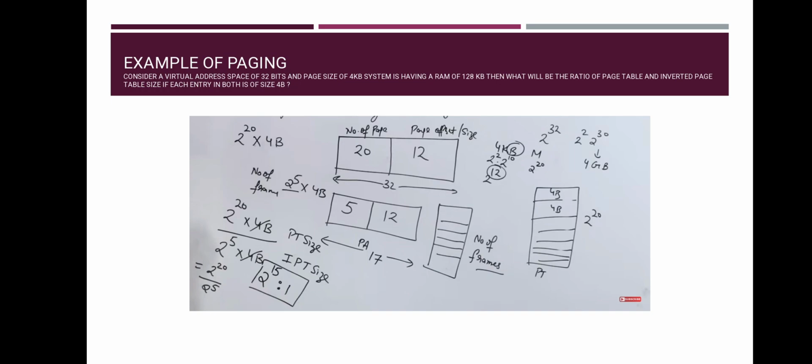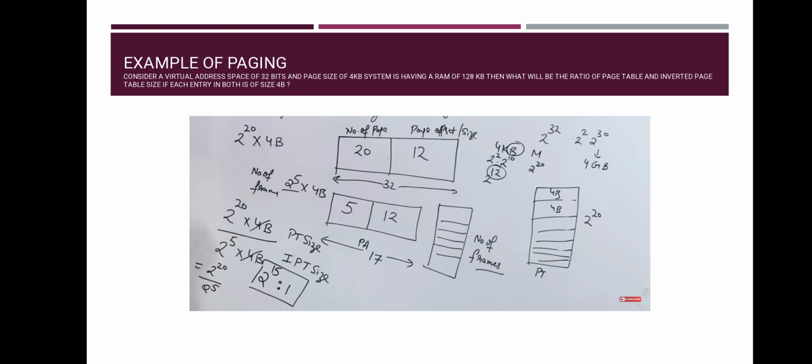Now the page size or page offset is 4 KB. We have to convert 4 KB quickly into bytes. K is 2 raised to the power 10, M means 2 raised to the power 20, G means 2 raised to the power 30, and after that T is terabytes, 2 raised to the power 40. Here K is 2 to the power 10 and we convert 4 into 2 raised to the power 2. So how much is the total? If the base is the same, then the powers are added: 2 raised to the power 12.